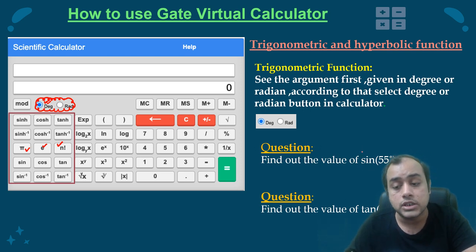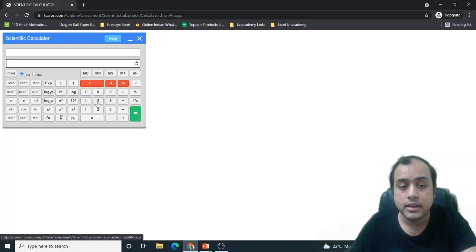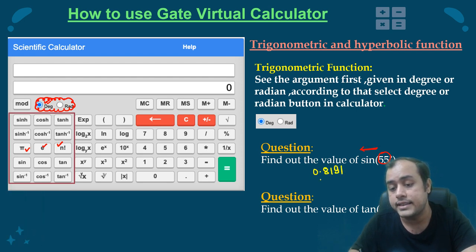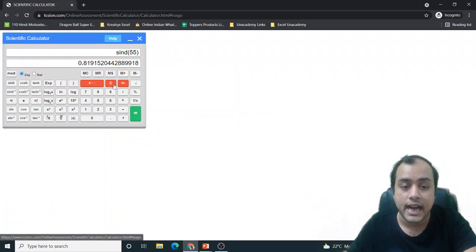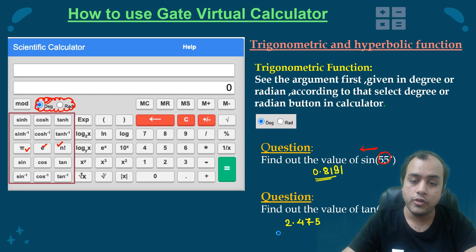Now let's see how we will calculate this. As I told you, the virtual calculator works from right to left. So you will have to first insert 55, then press sine. It is in degree, okay. 55 and I'll press sine. It is 0.8191. Next I can see on my screen tan 68 degrees. I'll follow the same procedure. I'll clear it, enter 68, and press tan. It is 2.475. Very well done. Moving on.